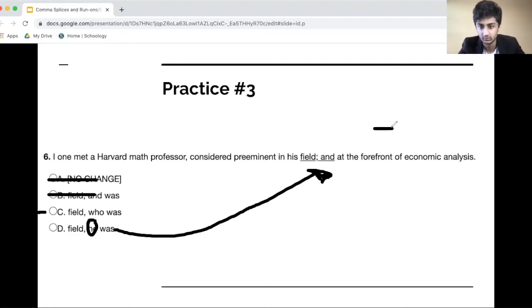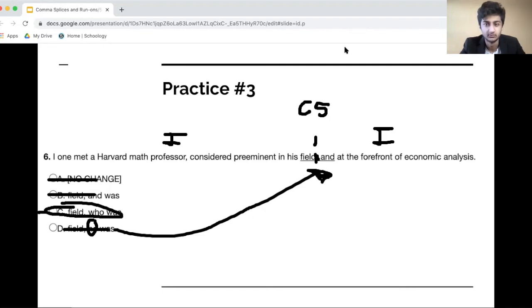That's an independent clause. You already have an independent clause here. I once met a Harvard math professor considered preeminent in his field. That stands on its own as well. And now you're adding a comma. Unfortunately, comma cannot go in between two independent clauses. It creates a comma splice. Because of that, D is going to be wrong. Our correct answer is going to be C.